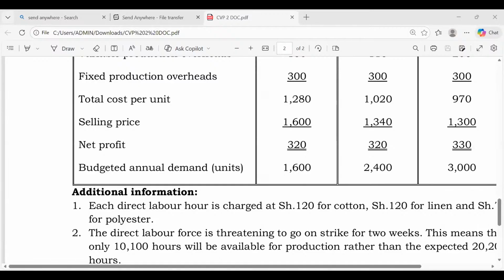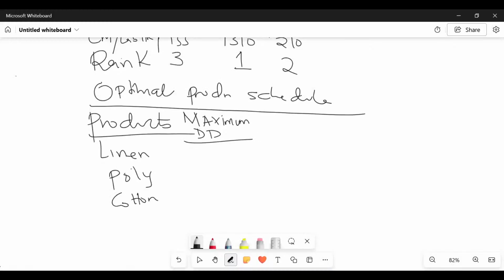It is thinking slowly. Yeah, great. So from there, then I'll be able to pick my whiteboard like this. Very good. So then you guys are giving me those demanded, maximum demanded units, the budgeted demand. Linen, you gave me a figure of what here, somebody? 2400. 2400. How about poly? 3000. Cotton?